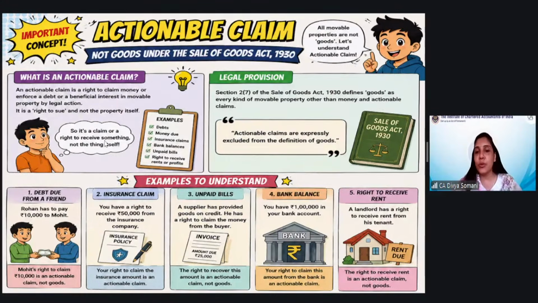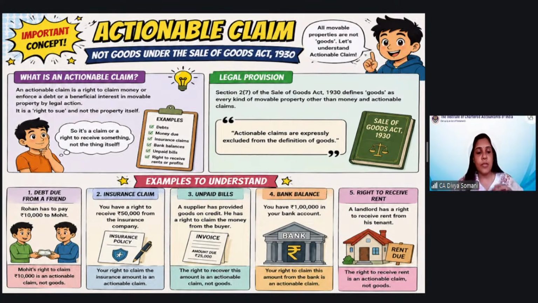When you have transferred it to someone, the other party will have the right to take that amount from the other person. So what is the legal provision? We have already understood that actionable claims are expressly excluded from the definition of goods. What are the various examples for us to understand? Whenever you give a debt to any person, a stranger or a friend, that becomes an actionable claim, and it is not termed as goods.